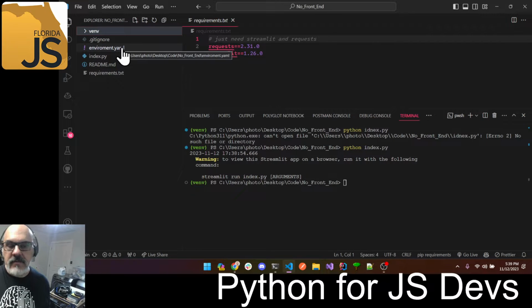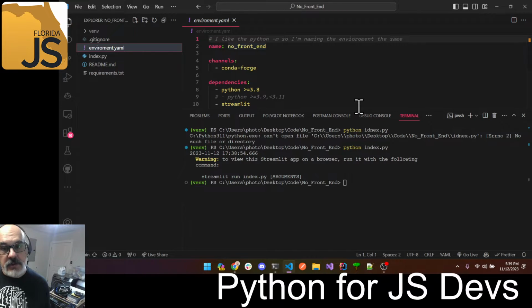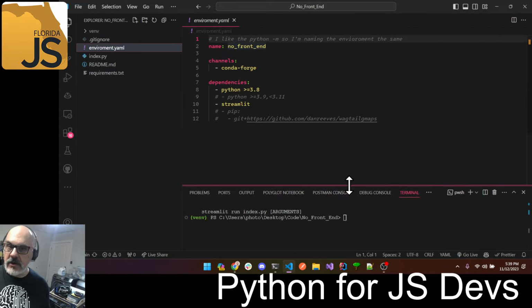Or they're talking about environment.yaml. What is that? Let me open it. Now this is a much more sophisticated file. And it's similar, again, to the package.json. In fact, it's very similar and very sophisticated.